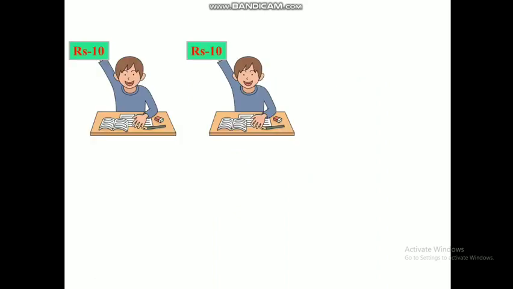For example, in a class I have given 10 rupees to each of a few students, and we have two terms here, which are T and T by N. T is the total amount which I have distributed, and T by N is the total divided by the number of students. So it is similar to volume and molar volume. I am telling you that T is an extensive property which depends on the number of students I have, and T by N is independent of the student number. How is that? We will see.